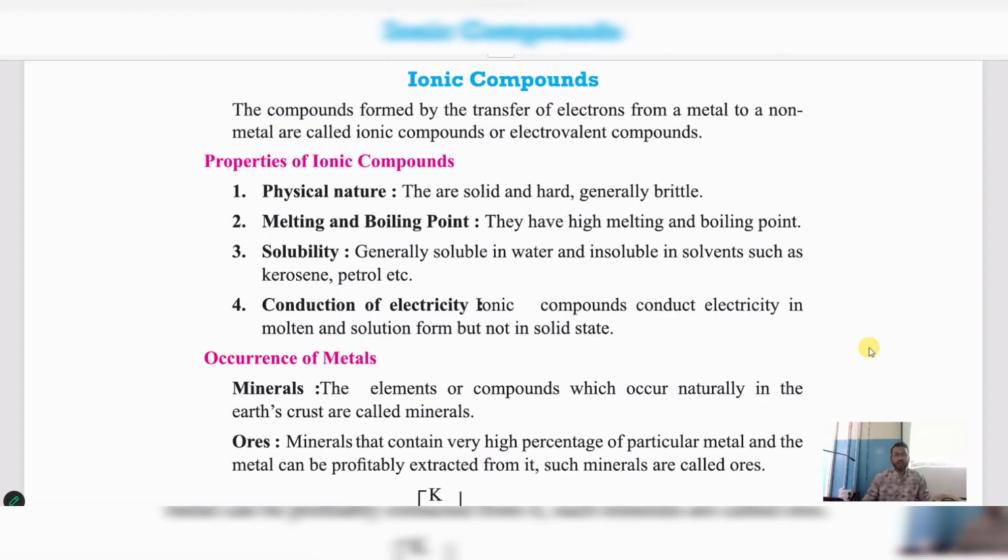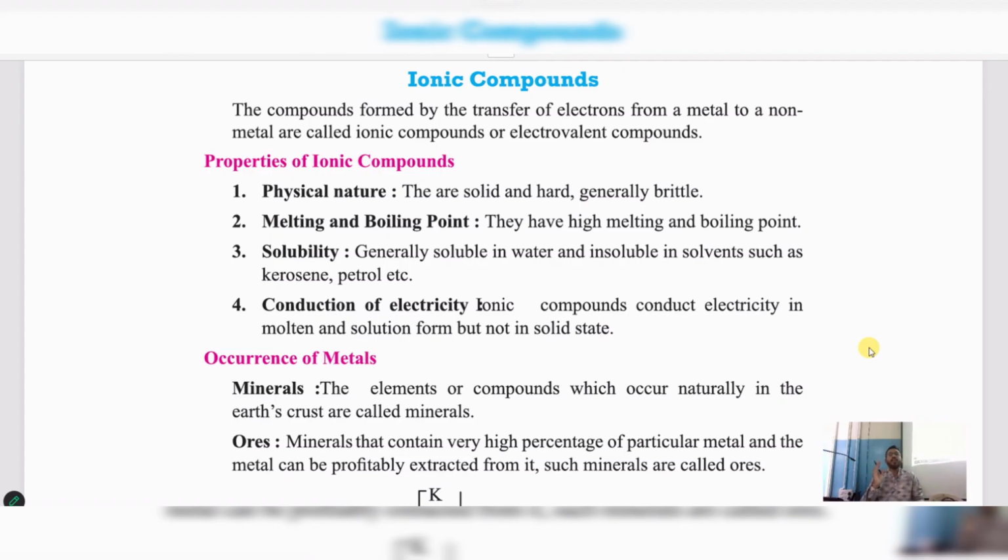Now we'll go ahead with ionic compounds. Now, what do you mean by ionic compound? As you can see, the compounds formed by the transfer of electrons from a metal to non-metal. Yesterday we have seen, right? Sodium has transferred the electrons to chlorine in the formation of NaCl. Am I right? Yes. When a metal is transferring an electron to its nearest non-metal, then what happens? One new compound will be formed. That new compound is known as ionic compound.